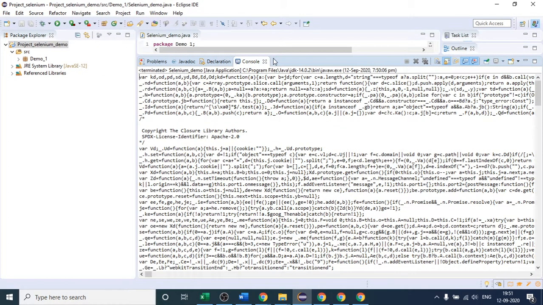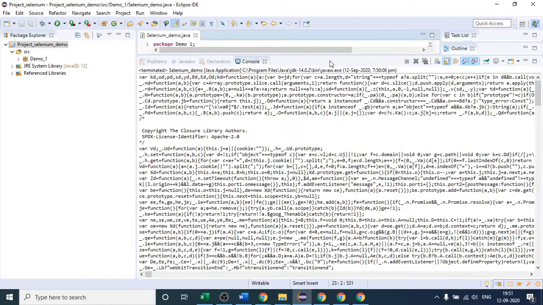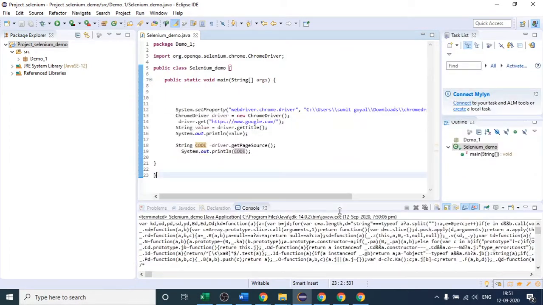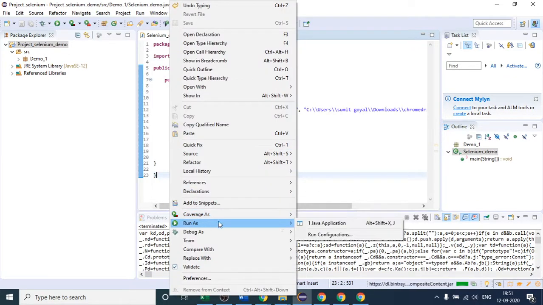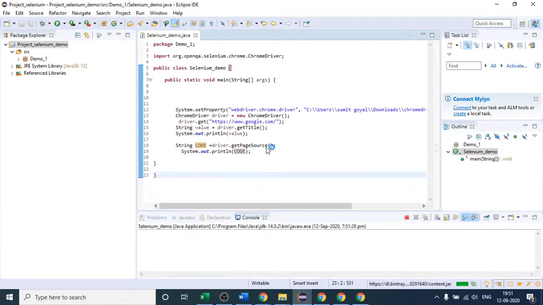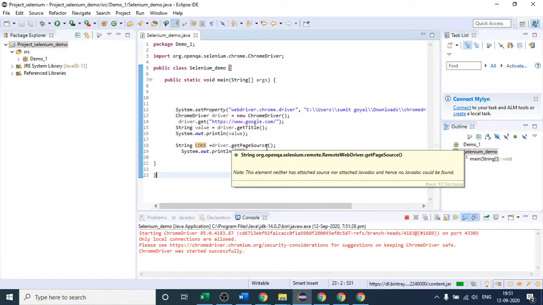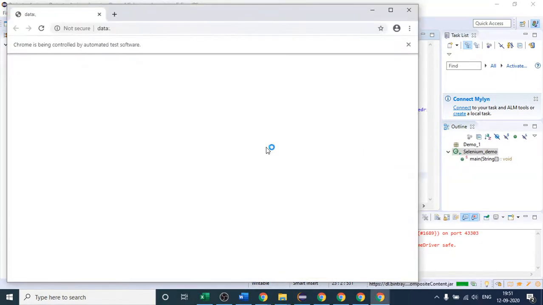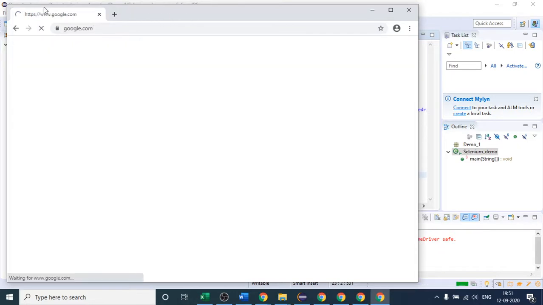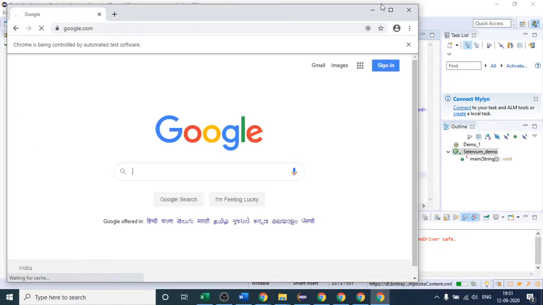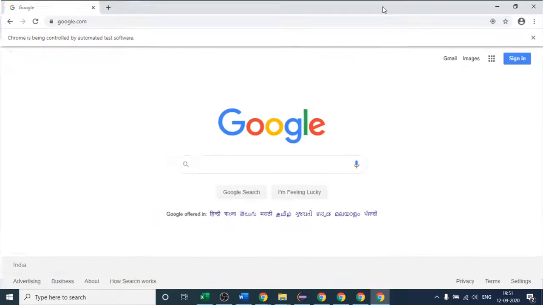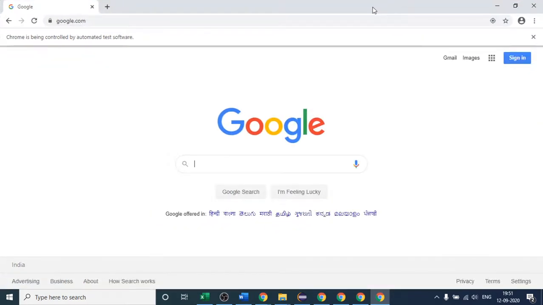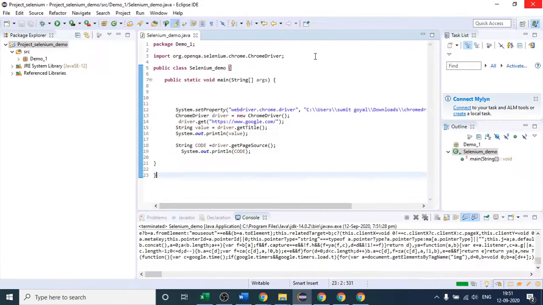So let me come here again. As of now, you are seeing that whenever we open our Chrome browser, suppose let me trigger this test case again, our Chrome browser is opening in minimized mode, right? I want that every time I trigger my test, the Chrome browser should open in maximized mode. How are we going to do that with the help of Selenium? There is one simple line which you can write to do that.